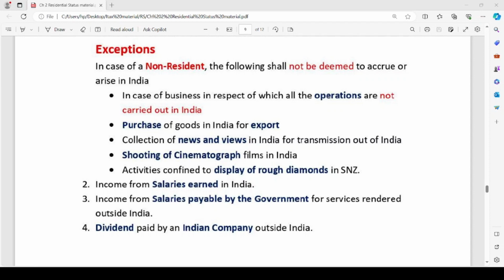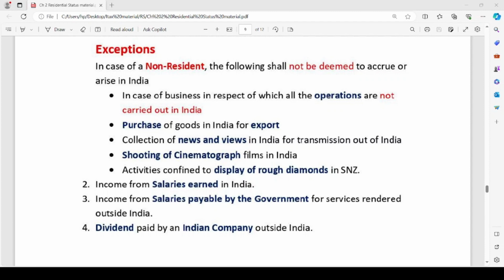What are those? The first one is in case of business in respect of which all the operations are not carried out in India. Purchase of goods in India for export. Collection of news and views in India for transmission outside India. Shooting of cinematograph films in India and activities confined to display of rough diamonds in SEZ. If any income is generated from these five activities for a non-resident individual, yet such income shall not be deemed to accrue or arise in India.